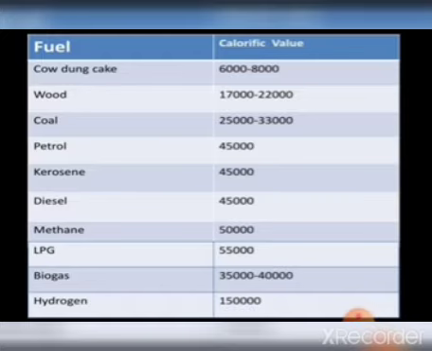Fossil fuels are non-renewable energy sources formed from the remains of plants and animals. Examples: petroleum, coal, and natural gases. So, these all are fossil fuels, which are formed by dead, decayed living organisms.